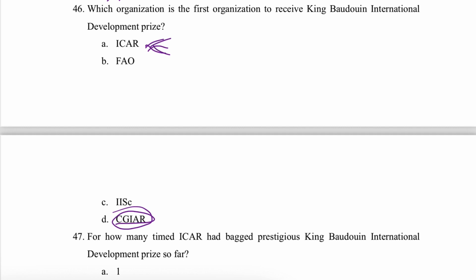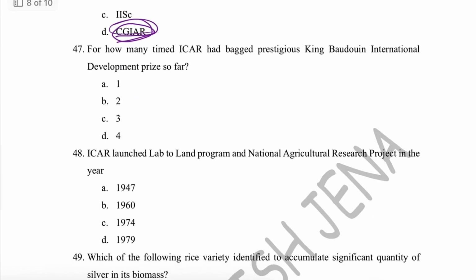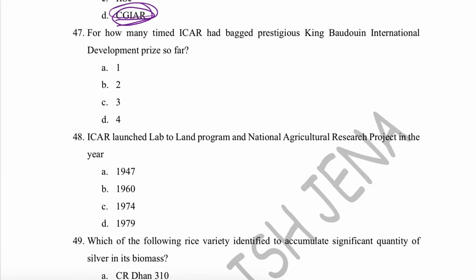Actually, King Baudouin International Development Prize is given at the global level to the organization dealing with agriculture that has a significant impact on society. So ICAR bagged it 2 times, and CGIAR was the first international organization to receive this prize.